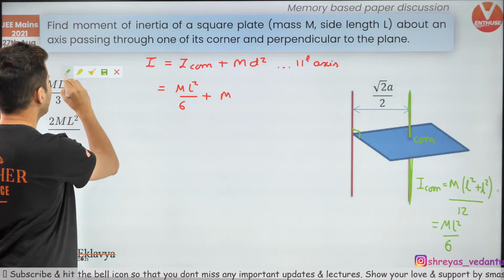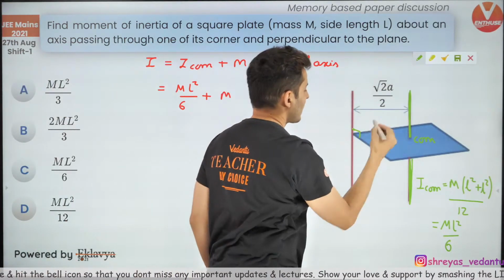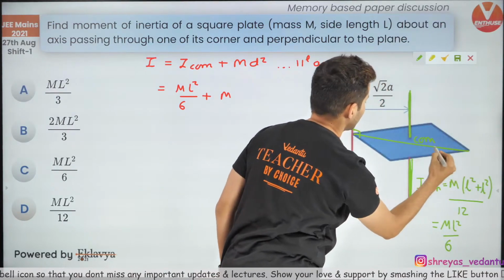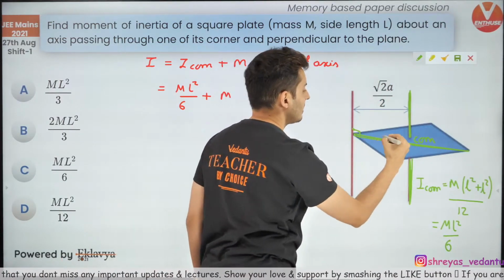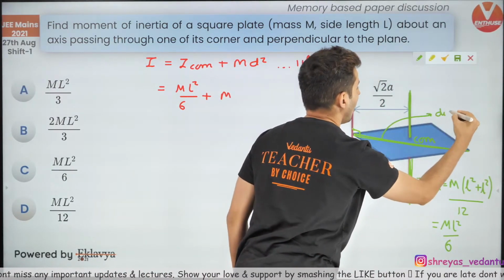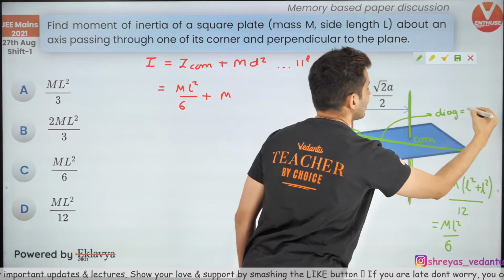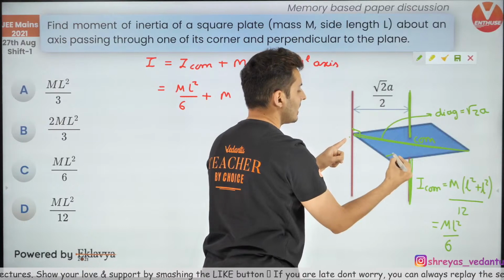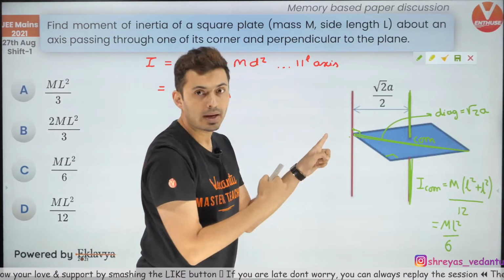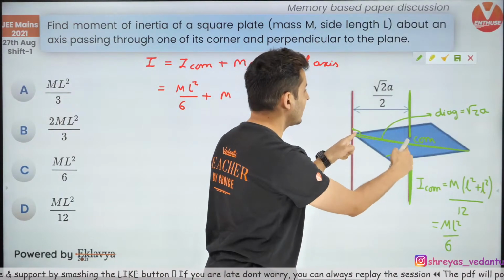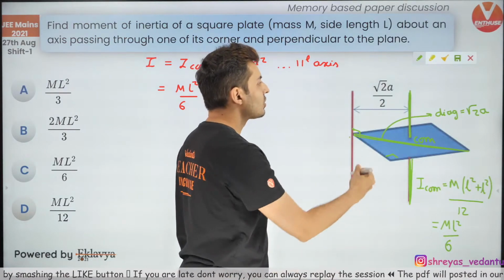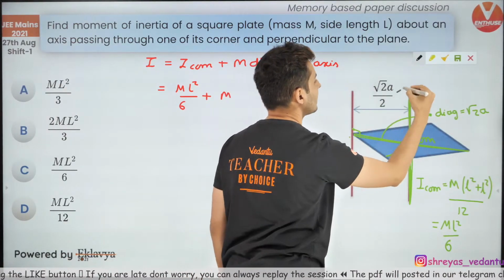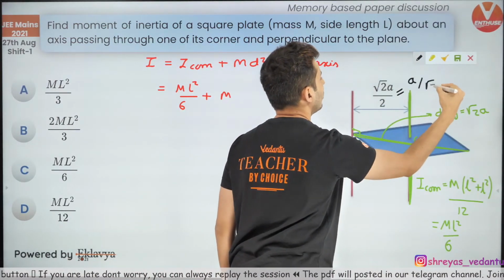Think. See guys, this entire distance is the diagonal. The diagonal of a square is root 2 times a. This is a, this is a, this is 90 degrees. So this will be root 2a. Now half of the diagonal will be root 2a by 2, which is nothing but a by root 2.